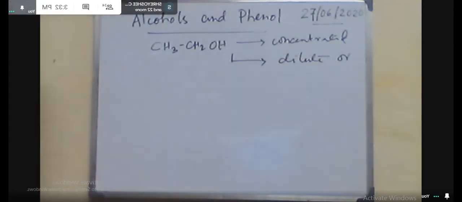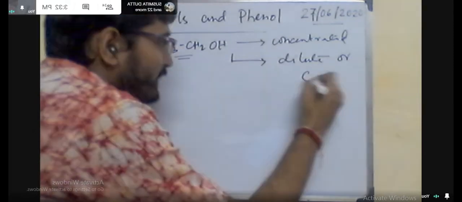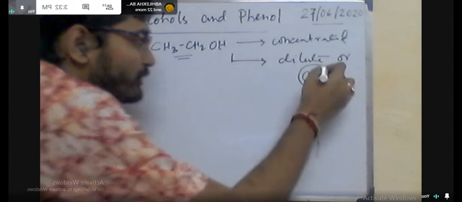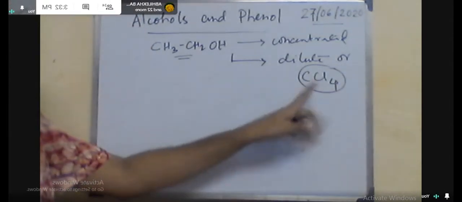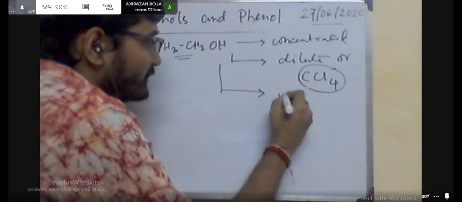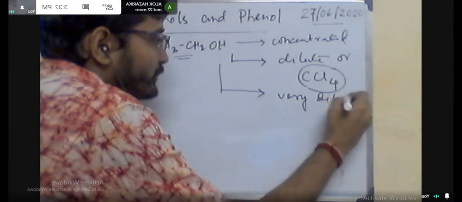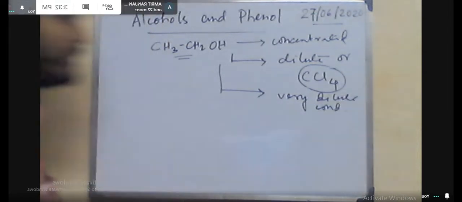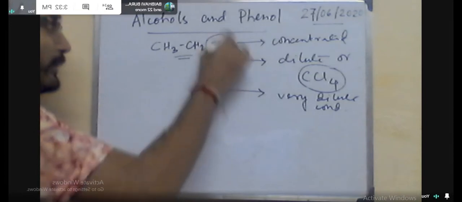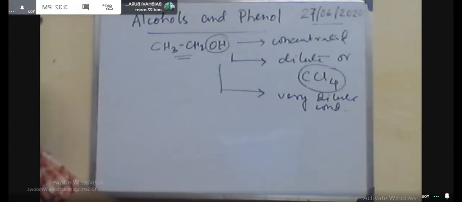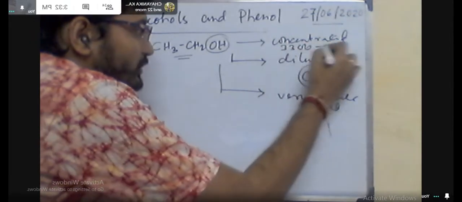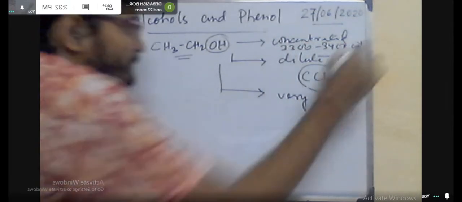This acts as an IR solvent. The third case is the very dilute condition. In the concentrated case, you will get the OH stretching frequency as a broad band in the range of 3300 to 3400 centimeter inverse. When it is dilute or dissolved in CCl4, you will get both the sharp peak as well as the band.